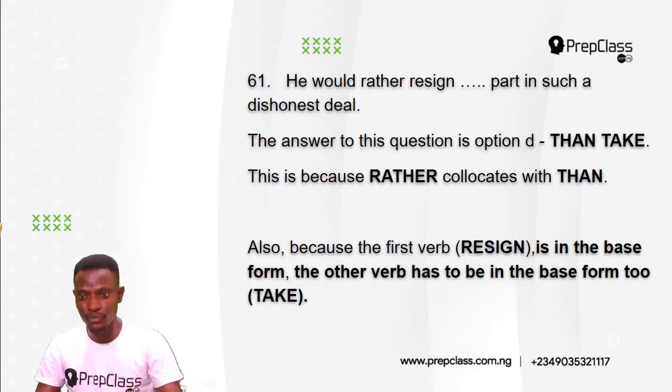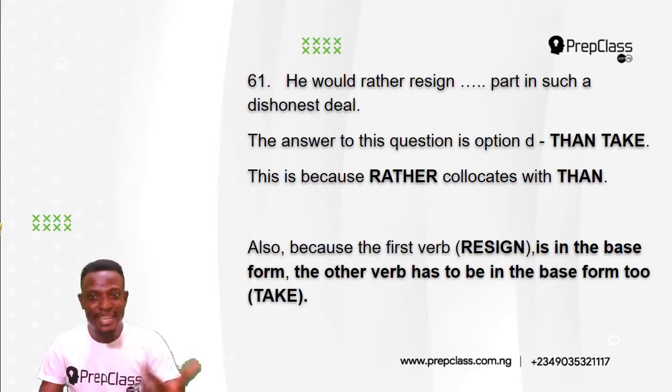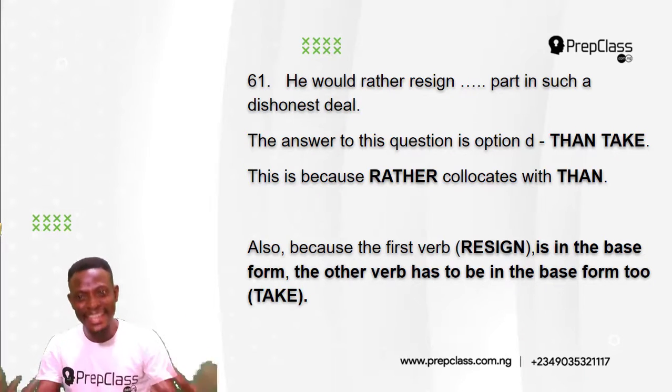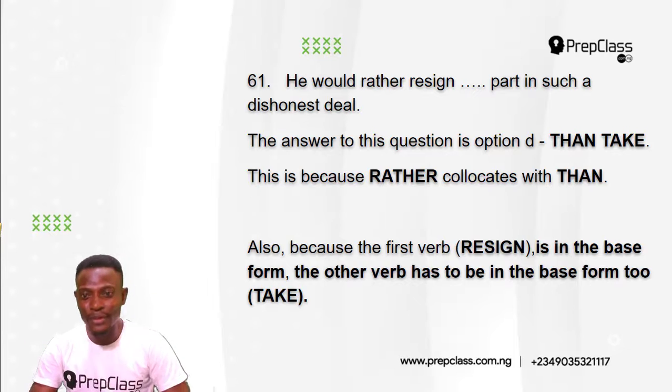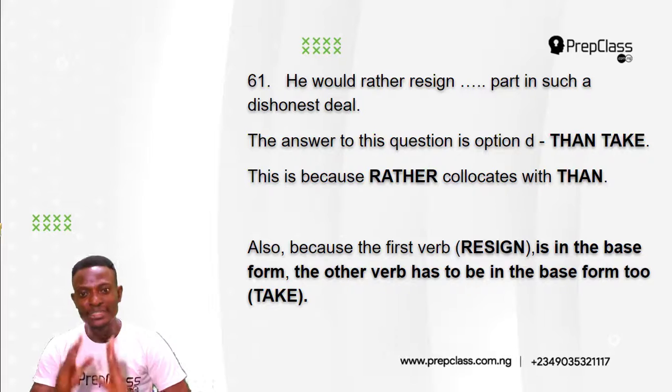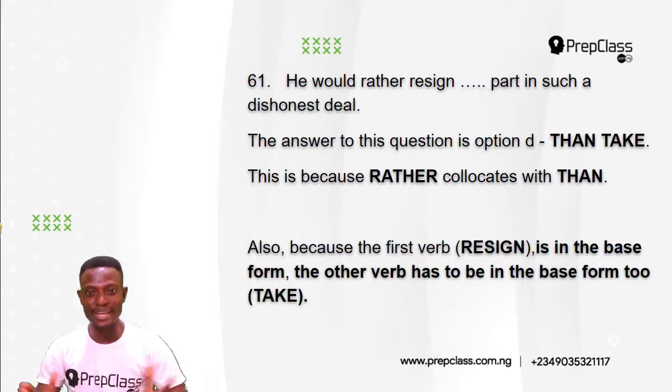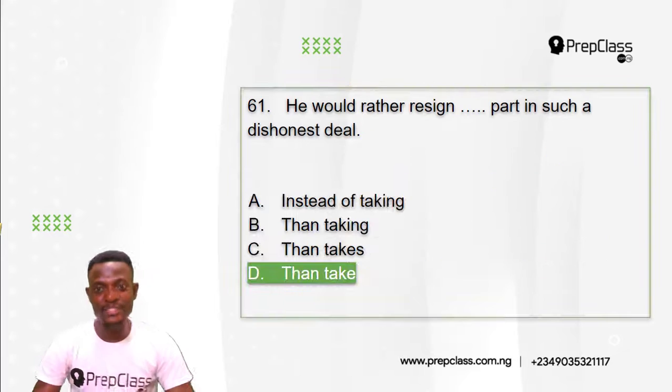It is not in the continuous form or in the past form. It is in the base form. So the other verb has to be in the base form, which is take. Take is the base form of the verb take, not the continuous form or the past form. So the answer is he would rather resign than take part in such a dishonest deal. The answer is option D.